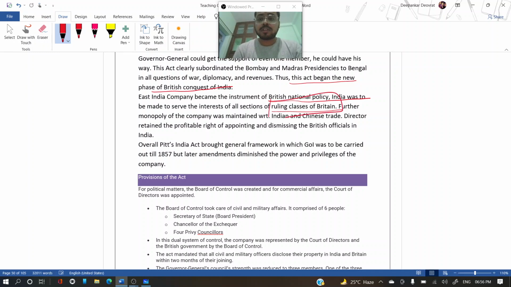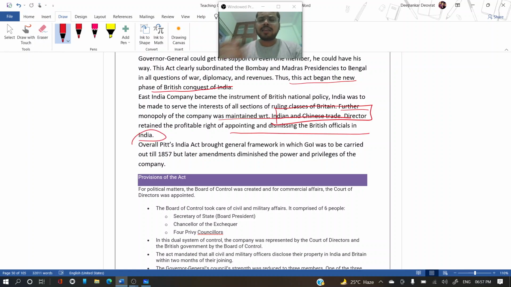Now India was responsible for all the expenditure that was going to be done in Britain. It was to be taken from India only. It means India was going to serve all the sections of the ruling classes of Britain. Further, the monopoly of the company was maintained with respect to India and China trade, and it retained the profitable right of appointing and dismissing the British officials.